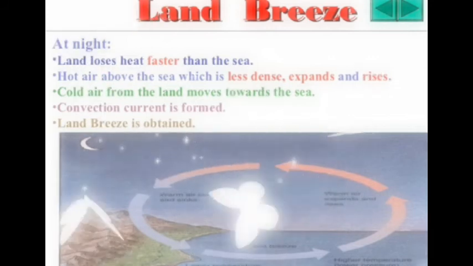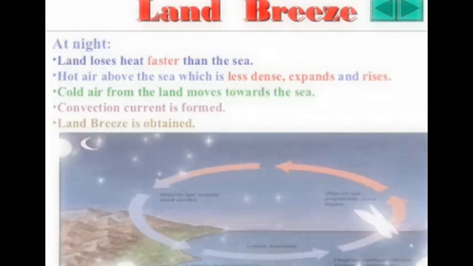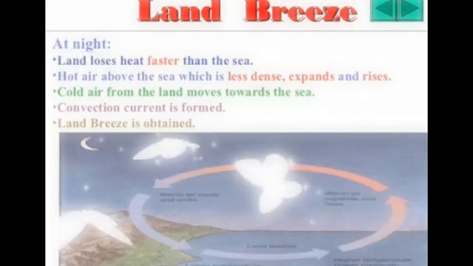At night, land loses heat faster than the sea, so the hot air above the sea, which is less dense, expands and rises. Cold air from the land moves towards the sea, a convection current is formed, and the land breeze is obtained. As you can see in this process clearly.